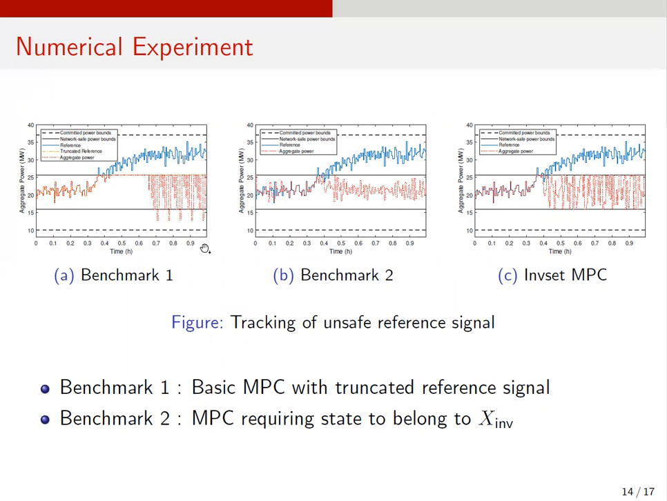For the benchmarks, the first one uses basic MPC but truncates the reference signal so that it can always be inside the safety bounds. And the second one is similar to invariant set-driven MPC, but it requires the state at every time step to be included in X imp, which is more conservative than our algorithm. If you see the power consumption of TCLs from benchmark 1, which is represented as these red dotted lines here, you can see that it violates the safety bounds at some point. But if you see the result of benchmark 2 and invariant set-driven MPC, they didn't violate the safety constraint.